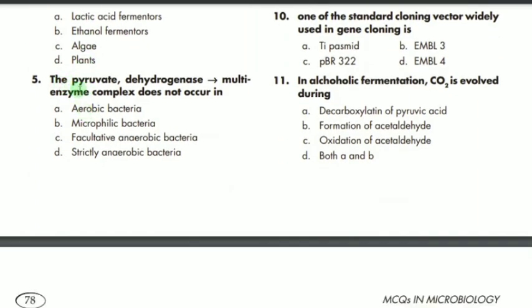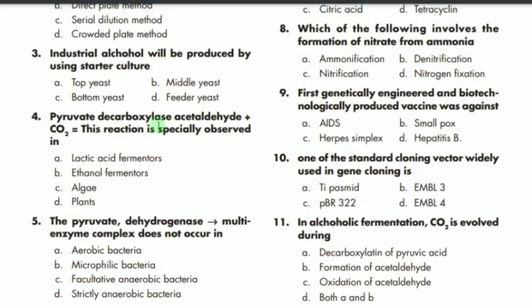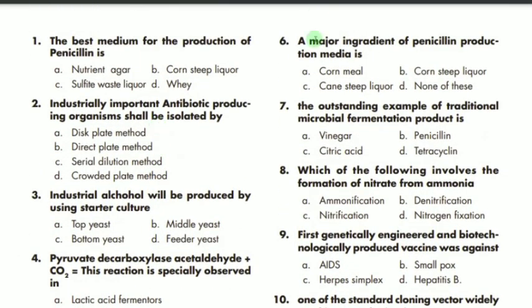Fifth MCQ says that the pyruvate dehydrogenase multi-enzyme complex does not occur in case of what? So it mostly does not occur in microaerophilic bacteria. B is the correct option. Then we have sixth MCQ, which says that the major ingredient of penicillin production media is what? So it is actually the corn steep liquor. B. Again the same MCQ is repeated. Then we have the outstanding example of a traditional microbial fermentation product, so it is actually vinegar.